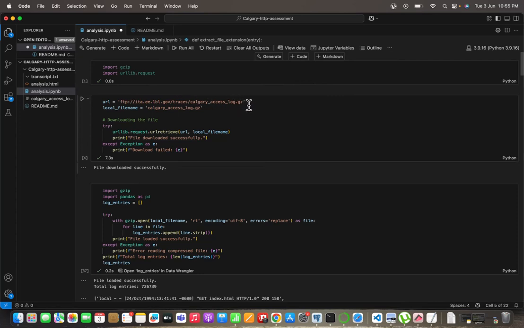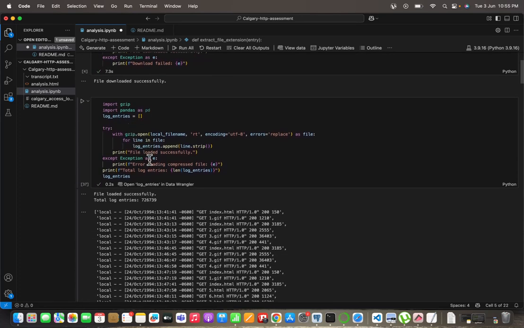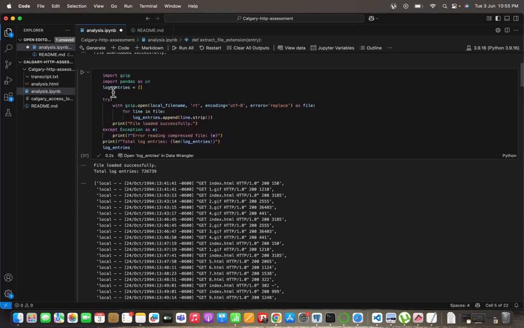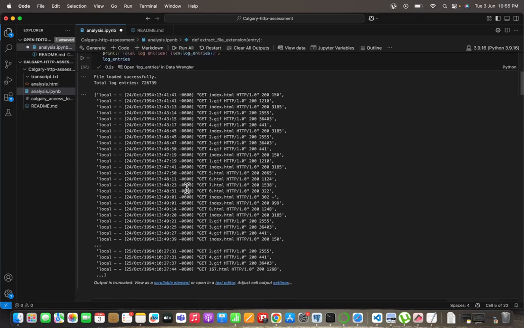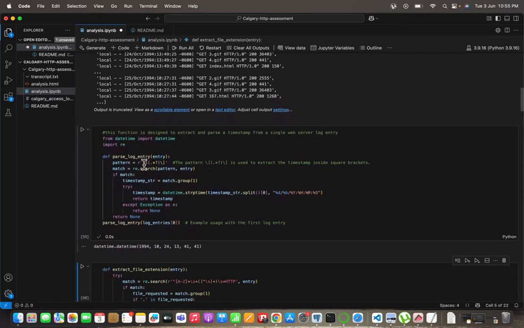I've put the URL and I'm trying to access the data from it inside an exception handler. If it's able to fetch the file, it will show the message "file download successfully." Otherwise, it will show that it failed. After that, I load the data into my log entry list and print whatever data was there in the data set.